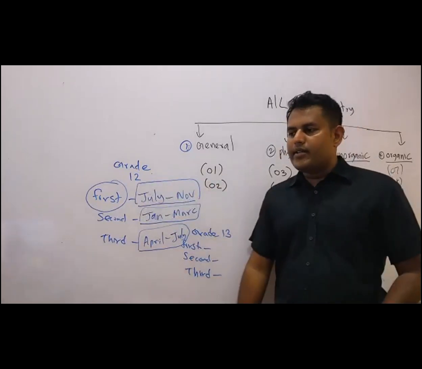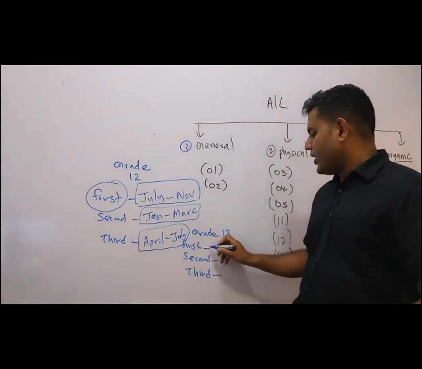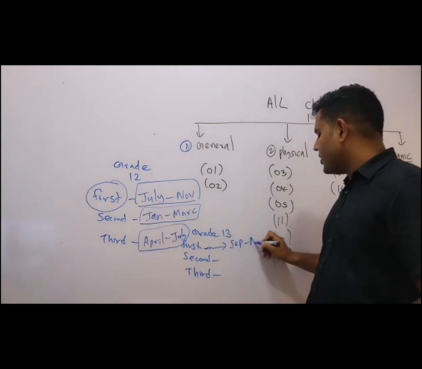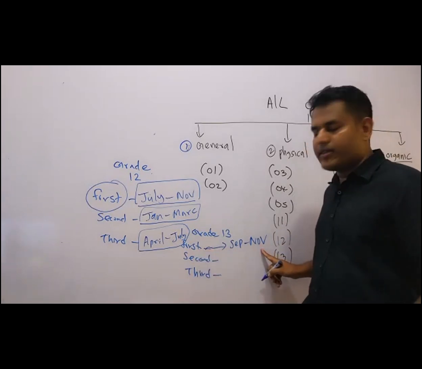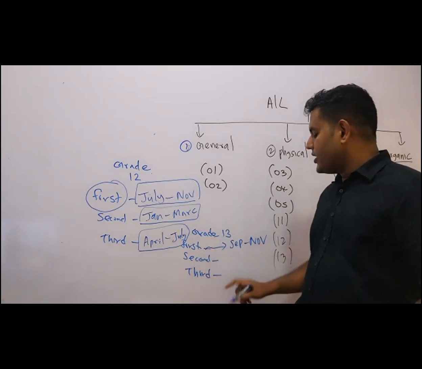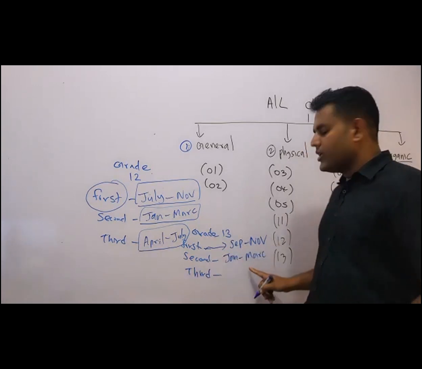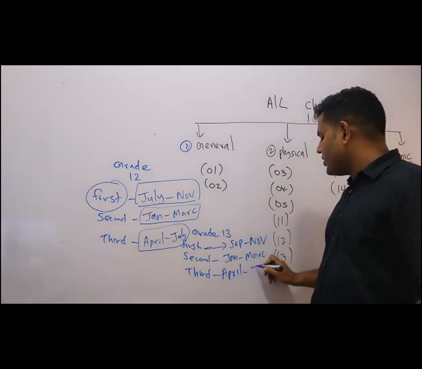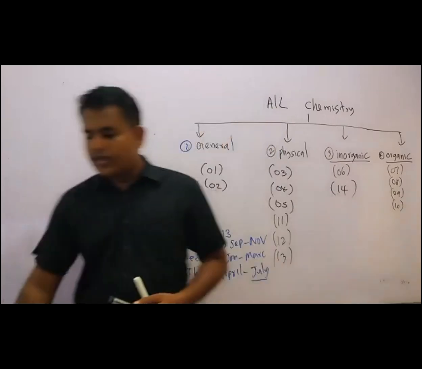Then grade 13. Grade 13 first term starts after the August holidays. For the A-level examination, you'll be getting August, then September to November. The grade 13 first term test will be held in November. Then grade 13 second term is January to March, in 2023. Then grade 13 third term, the proposed one, is April to July. So at the end of June or July, you'll be getting the grade 13 third term test.